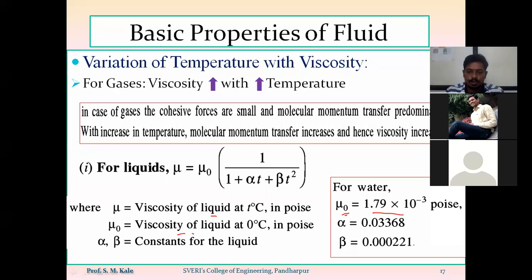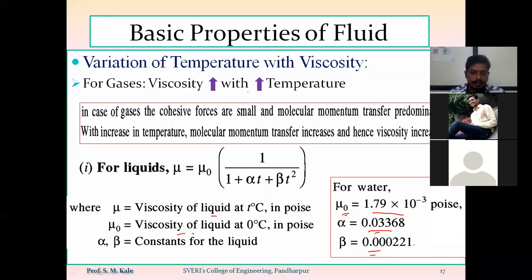That is the value of mu 0, alpha and beta. Here alpha and beta are constant for that liquid. So that value of alpha will be same, or that will be constant for each and every liquid. So alpha value will be equal to 0.03368. Beta value will be equal to 0.000221.